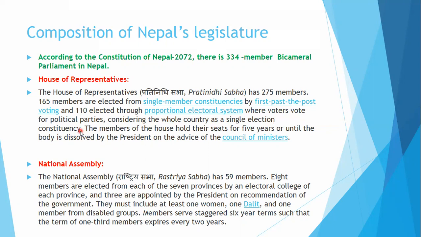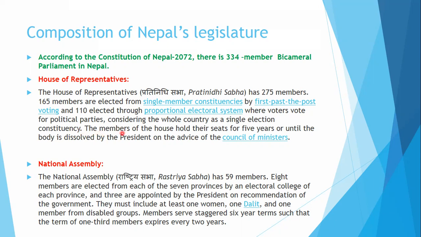People do not cast a vote for a single candidate, but for a political party, thinking that all of Nepal is a single constituency.